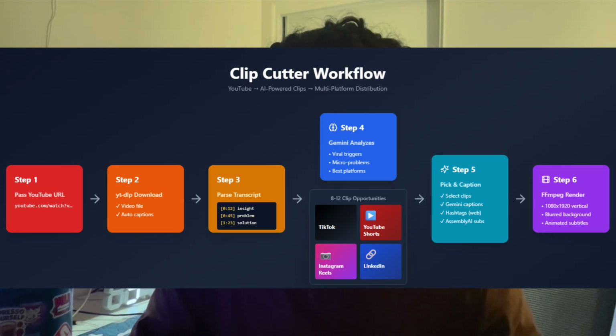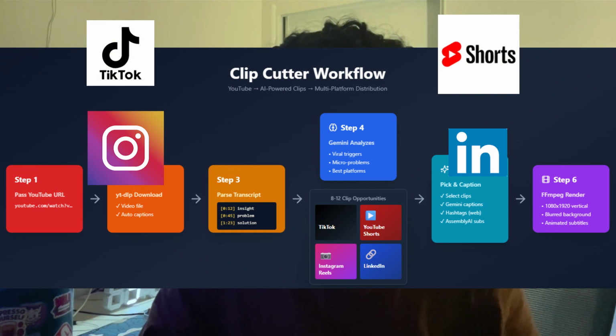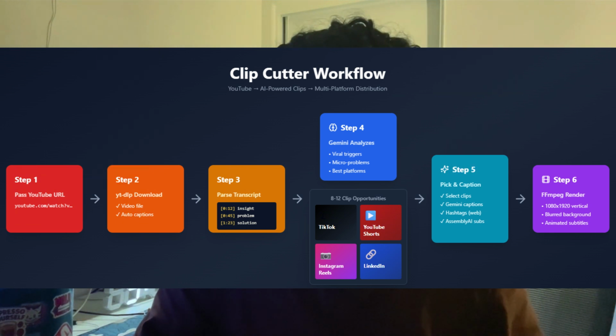The script sends the transcript to Google's Gemini API. I wrote a prompt that tells it to look for specific viral triggers, surprising stats, micro problems solved in under 60 seconds, contrarian takes, before and after moments, things of that nature. Gemini returns 8 to 12 clip opportunities with exact timestamps and which platform each clip works best for. TikTok, YouTube Shorts, Instagram Reels, LinkedIn. Then I pick which clips I actually want to render.